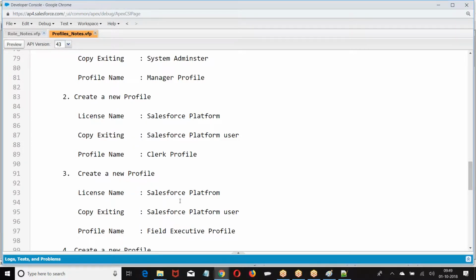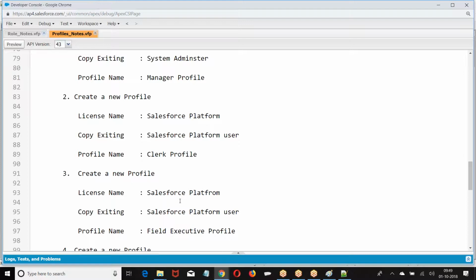Anyone has any query on this? So basically, roles will tell the level of access on the data. Profile will tell the type of permission. And every profile is designed for a specific license. Any query at this level?